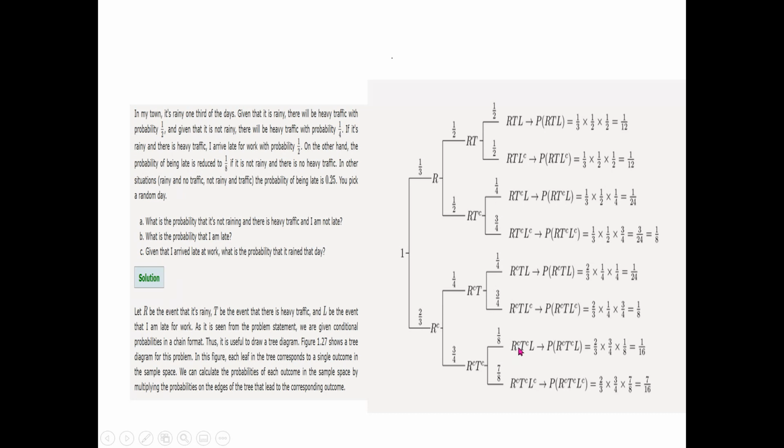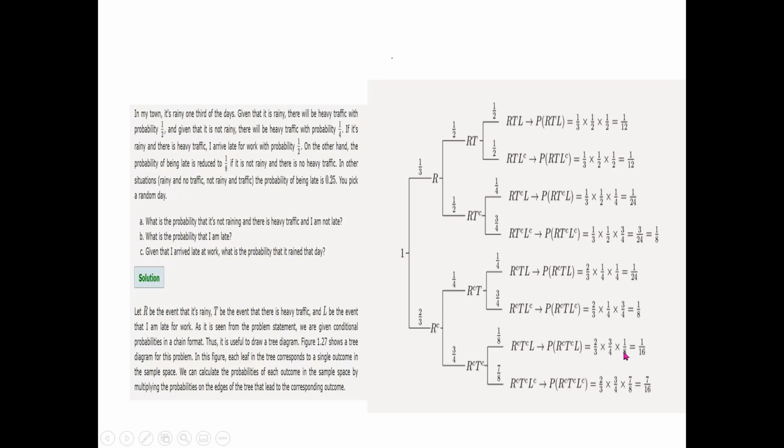So for the probability of RC, if you see the first part of the diagram, no raining is 2 by 3. TC, that is no heavy traffic, is 3 by 4, multiplied by 1 by 8. So this is 1 by 16. And for the last term here, 7 by 8, why is it 7 by 8?